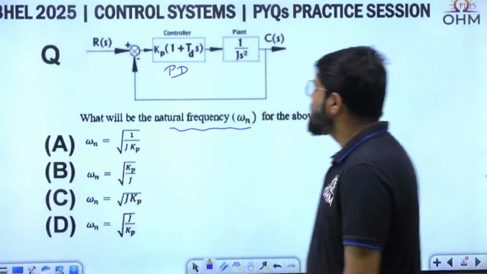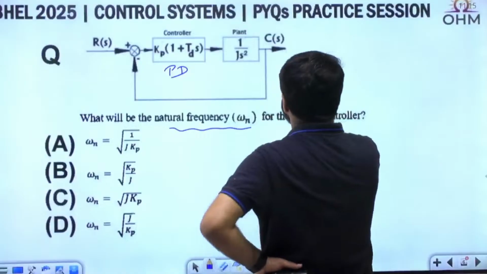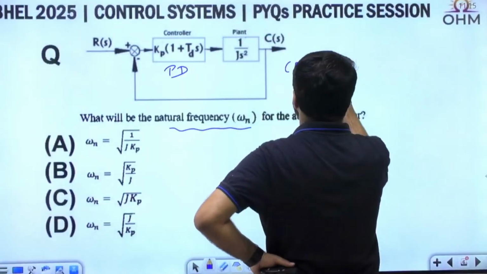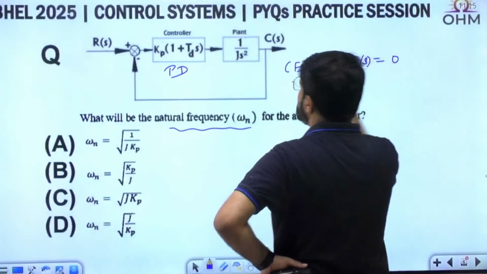Right. So have a look into this. What is the natural frequency? Let me just directly write down the characteristic equation. What is the characteristic equation? Normally we write it as 1 plus G(s)H(s) equal to 0. H(s), the feedback here, is unity.